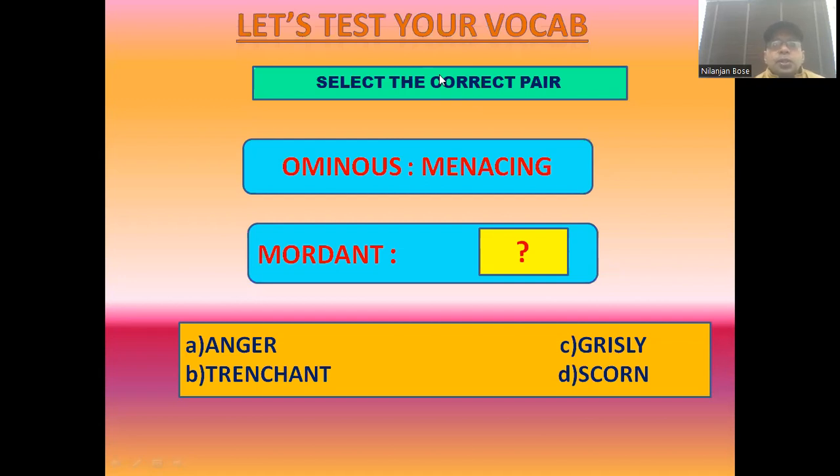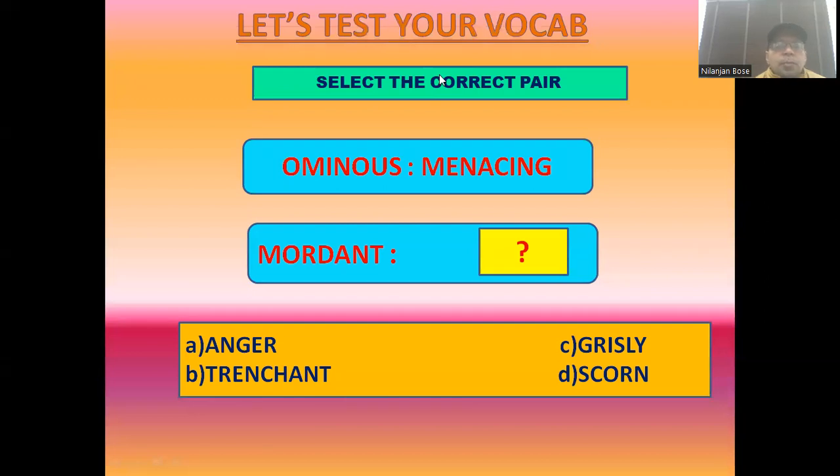राइट, ominous is to menacing. ओमिनस एक वर्ड है जिसके साथ menacing और एक वर्ड दिया हुआ है. This is a pairing of words, a combination of words. So at first you have to decide कि ominous के साथ menacing का क्या रिलेशन है. Those words are negative. These two words have a negative connotation, and those words mean अशुभ जिसको हम लोग बोलते हैं. So similar kind of words means that the relationship is synonyms. Right, now let us move to the next pairing of words.